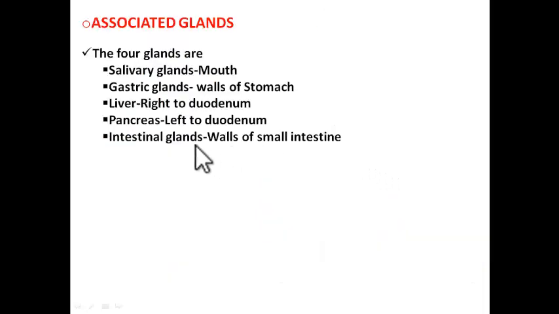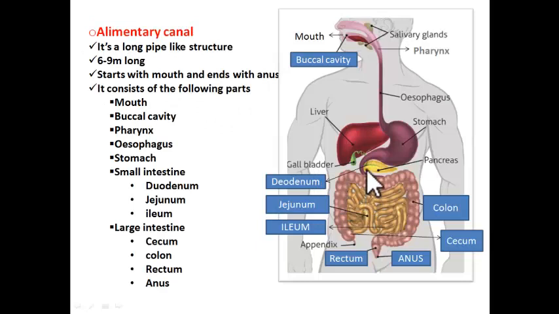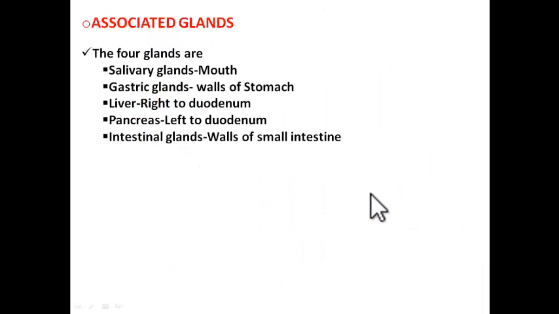Next, intestinal glands. They are present in the walls of the small intestine. So this is the small intestine, starting from duodenum up to here, and we have intestinal glands in this region. Got it? So these are the associated glands.